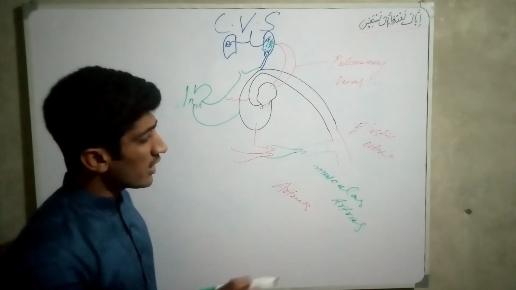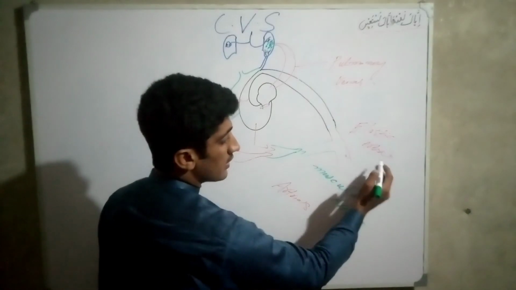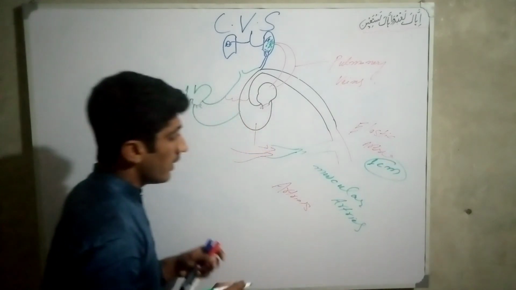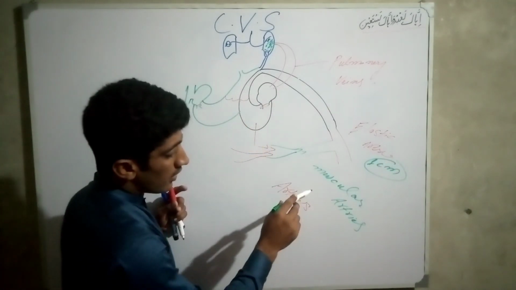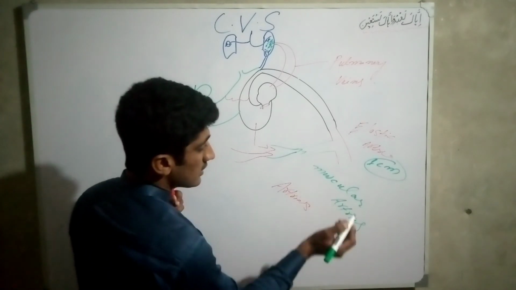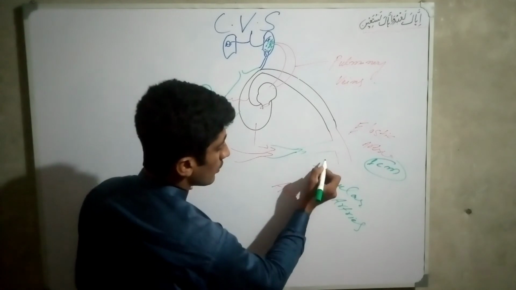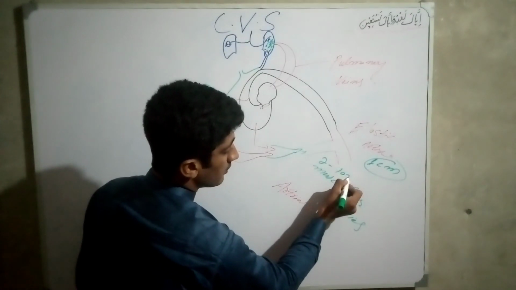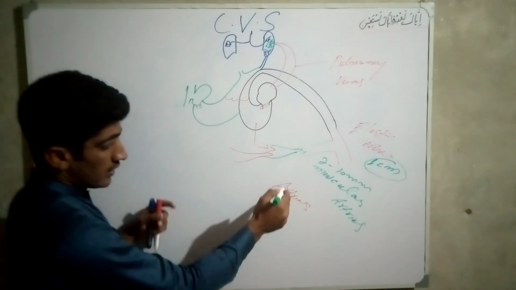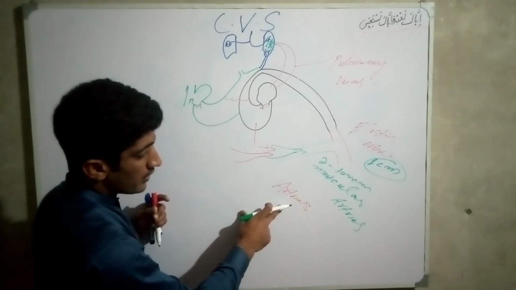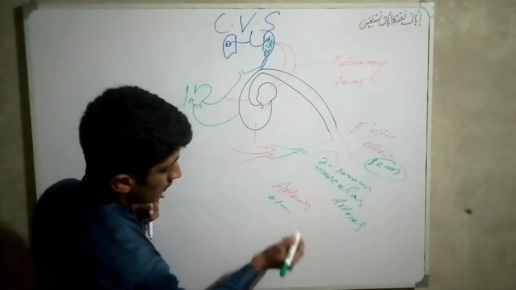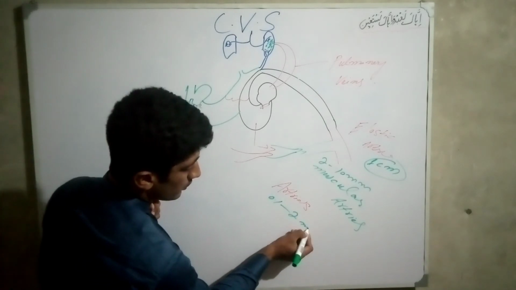So students, the diameter of large arteries, these elastic arteries, is 1 centimeter, and the diameter of this muscular artery, which is a middle size artery, is 2 to 10 millimeter. And the diameter of arterioles is 0.1 to 2 millimeter.